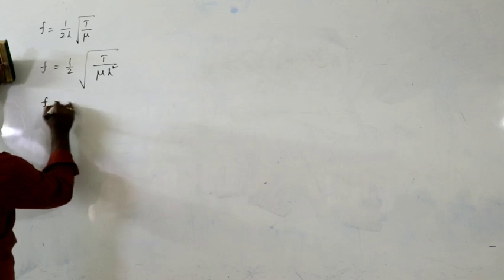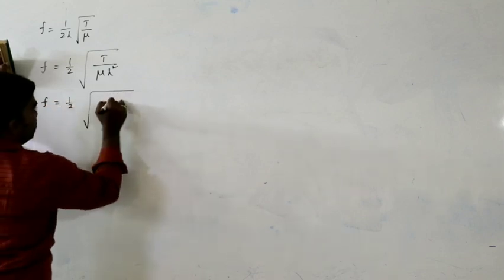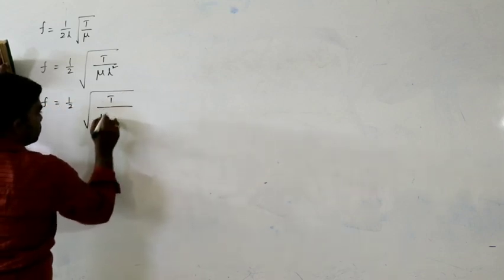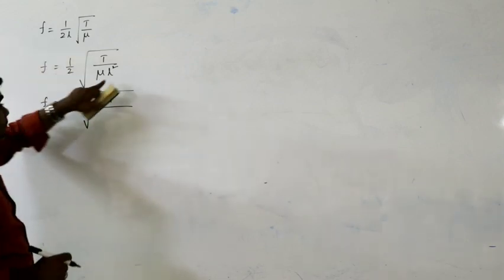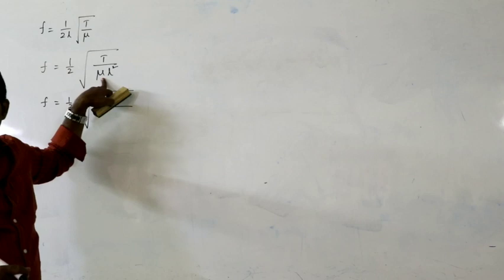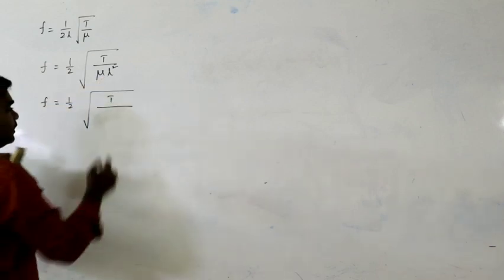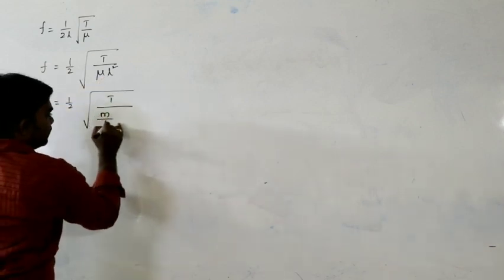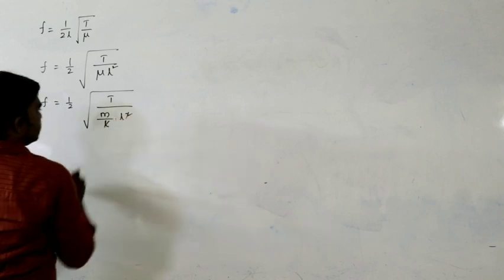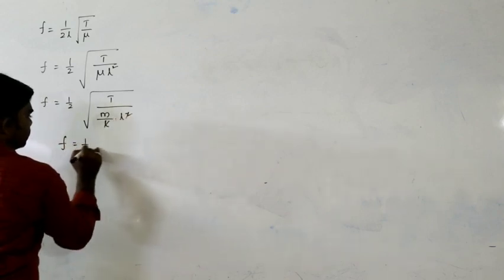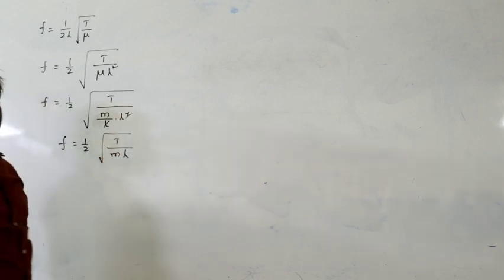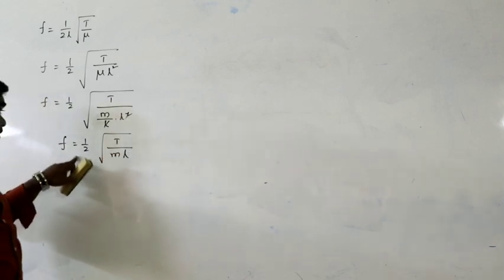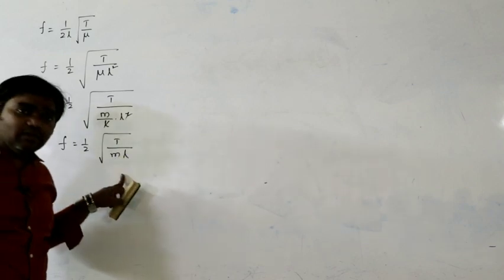So F is equal to 1 by 2 into square root of T by mu, where mu is nothing but the linear density, which can be written as mass per unit length, M by L into L square. Length gets cancelled. The frequency can be written as 1 by 2 into square root of T by ML.